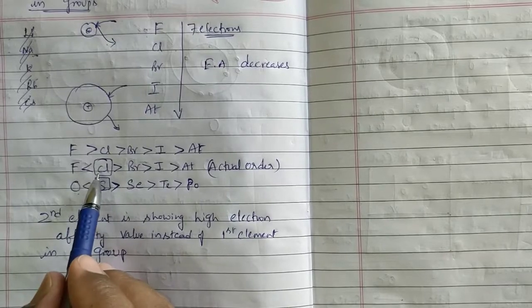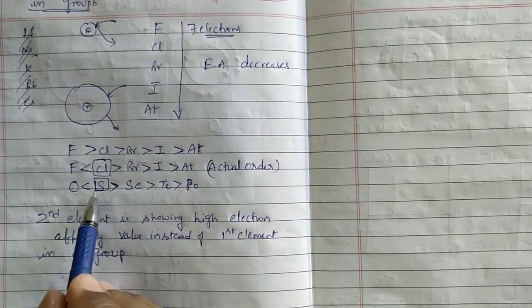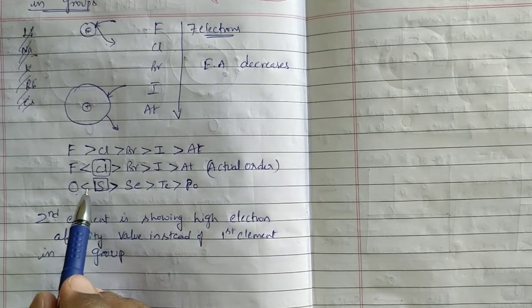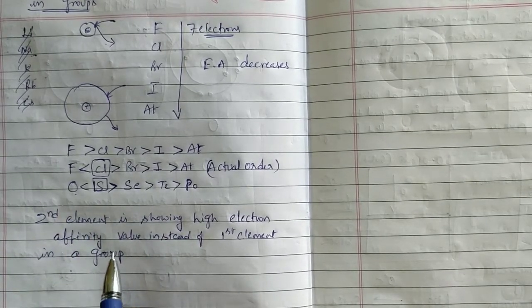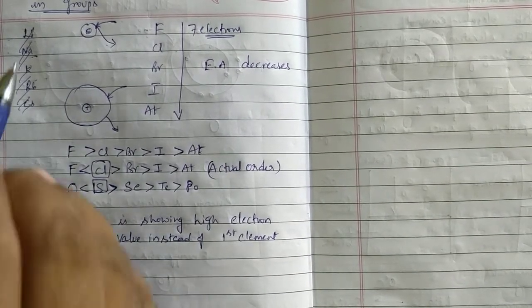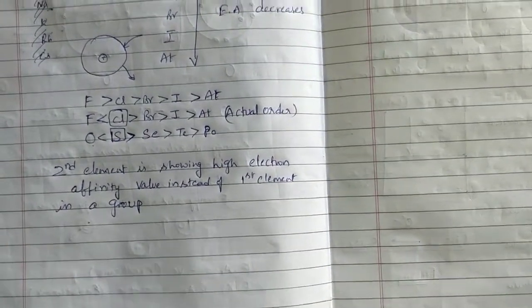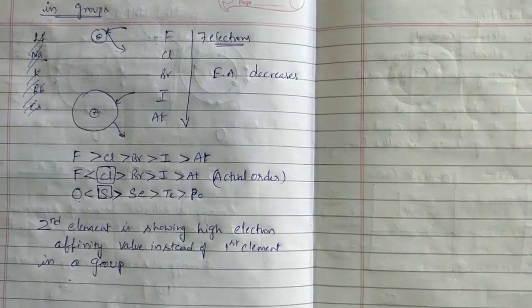That's why chlorine shows higher electron affinity than fluorine, and sulfur shows a higher value than oxygen. I will tell the reason later, but first we will see the variation in periods. In groups, this is the order.